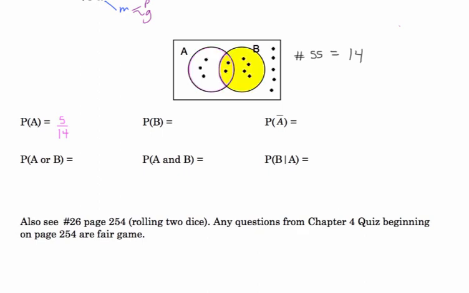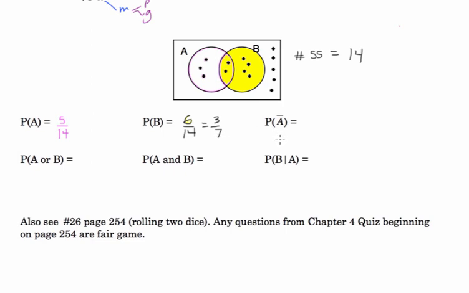So probability that I am in B. Well, I have highlighted circle B. How many dots are in that circle? 2, 4, 6. So that's going to be 6 out of a total of 14, which reduces to 3/7. 3/7 chance you're in B.